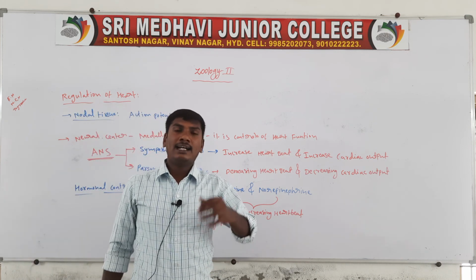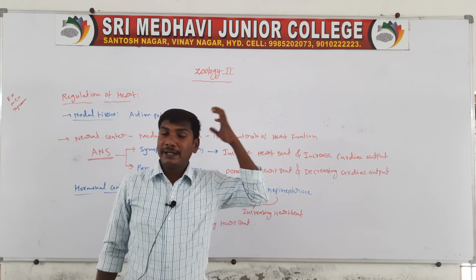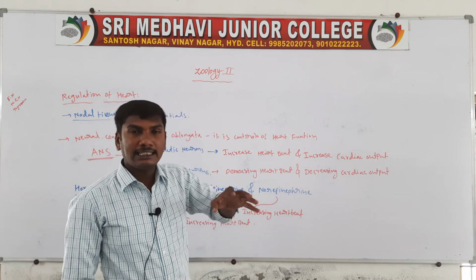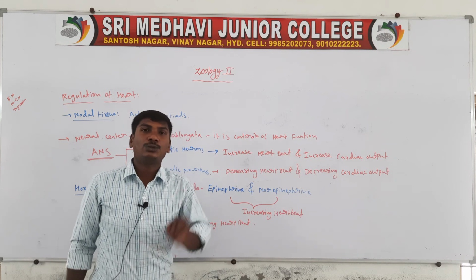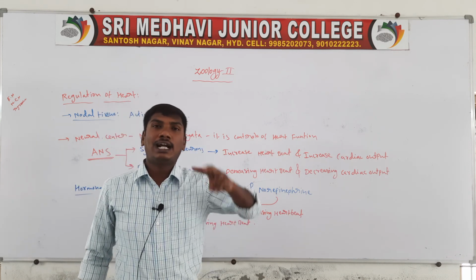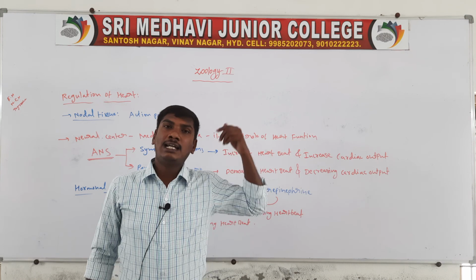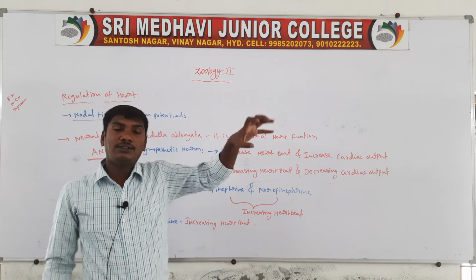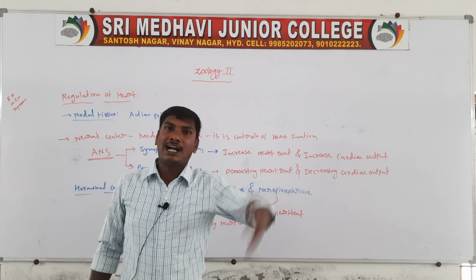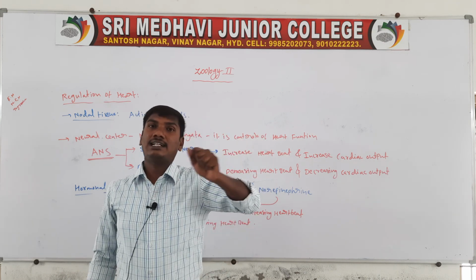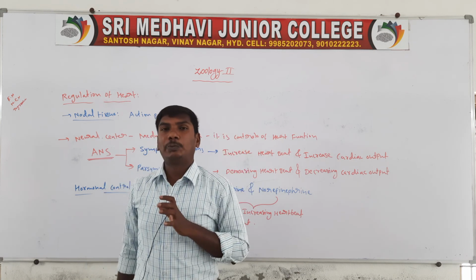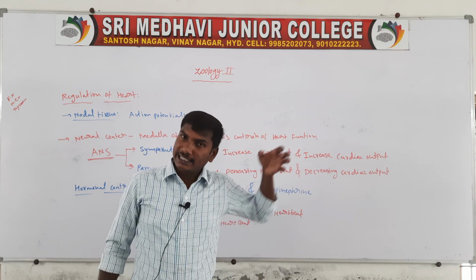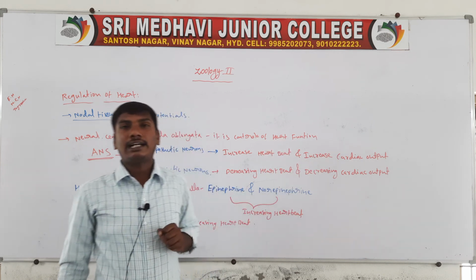Sometimes the neural system controls it; the brain contains the medulla oblongata region, which controls the heart functions through the autonomic nervous system. The autonomic nervous system contains two neurons: sympathetic and parasympathetic. The sympathetic neuron impulse increases the heartbeat, increases the ventricular contraction and increases the cardiac output. The parasympathetic neuron impulse decreases the heartbeat and decreases the cardiac output.